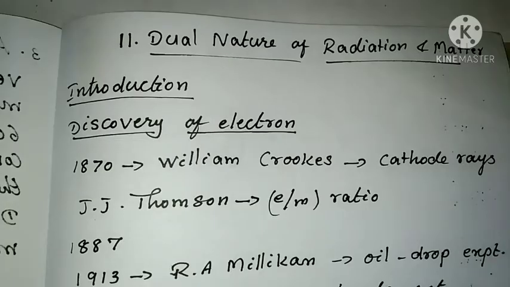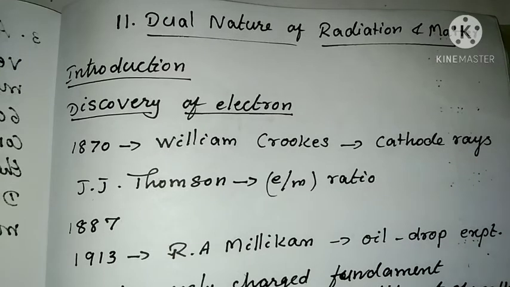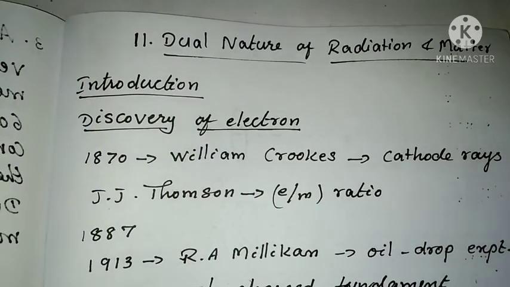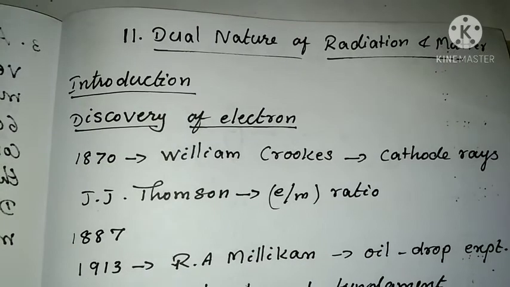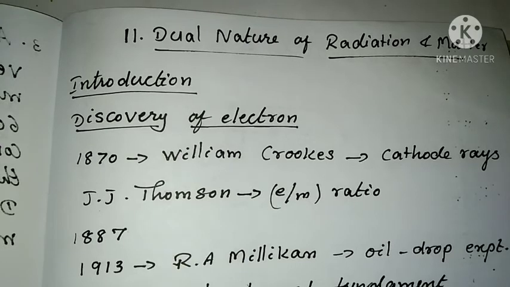Dear children, today we will start the new chapter, Dual Nature of Radiation and Matter. Let us see the introduction of the chapter. This lesson is about the dual nature of radiation and matter, and we are going to study whether radiation has wave-like properties or particle-like properties or both.